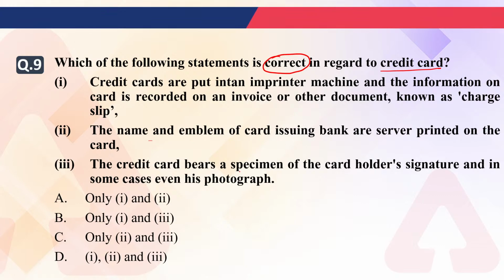Third is saying the credit card bears a specimen of the card holder's signature and in some cases even his photograph. So which of the following statements is correct about your credit card? A, B, C or D? Which of the following is true?